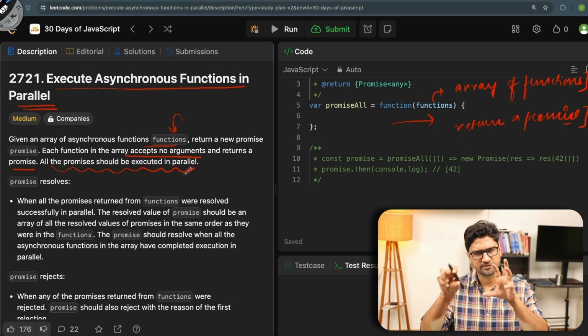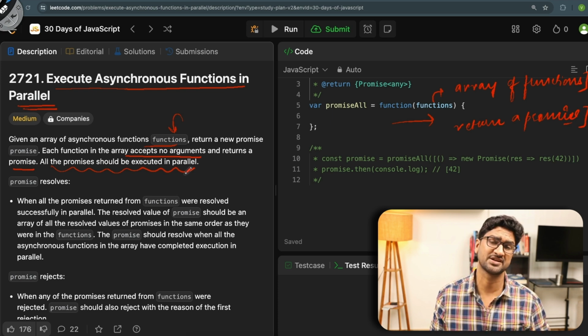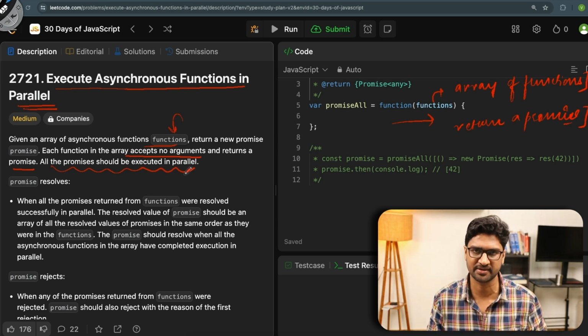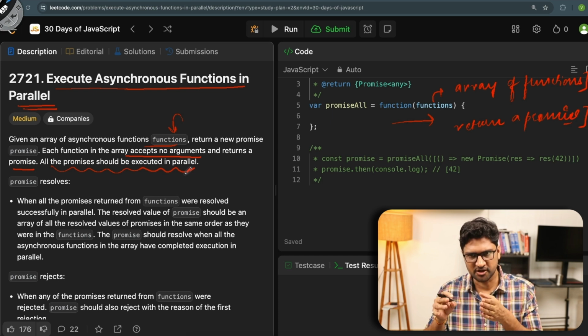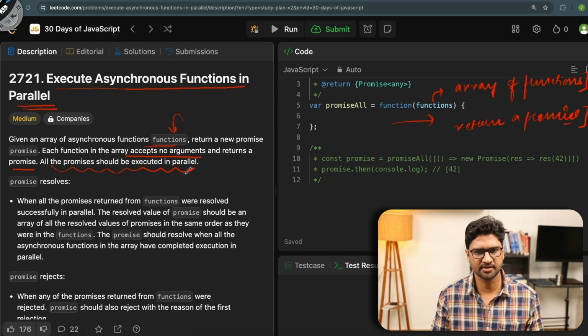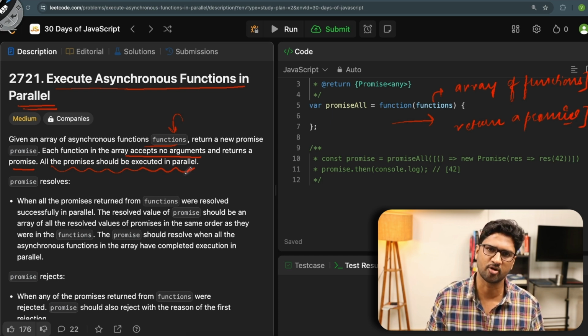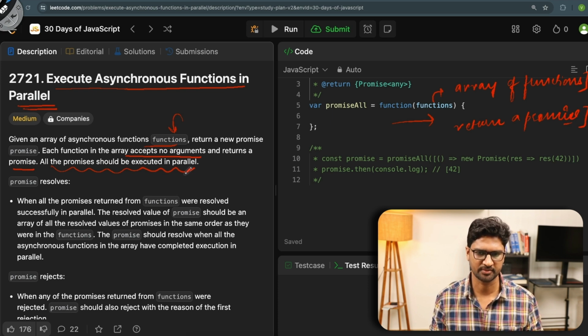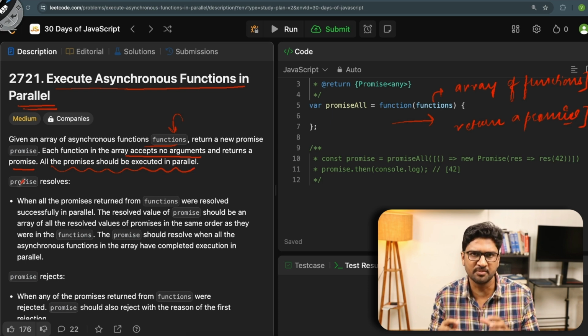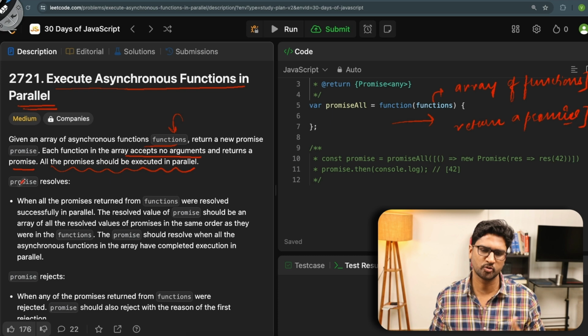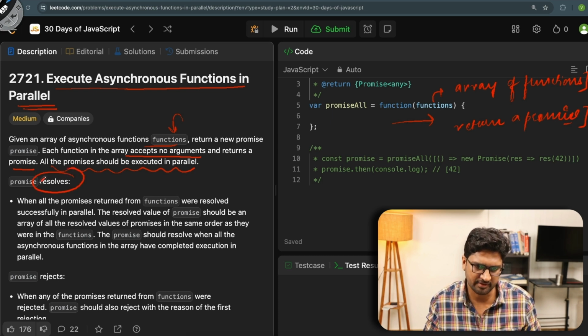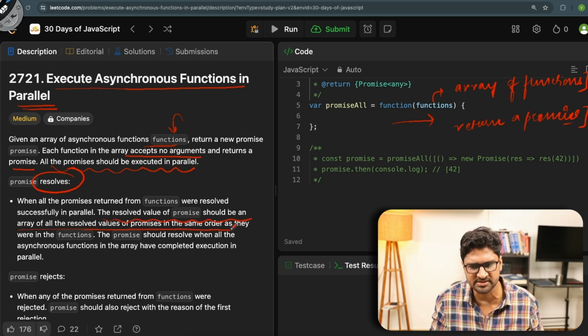It says that the input is an array of functions. None of the functions has any argument that they expect, and each of these functions returns a promise, and all these promises have to be executed in parallel. Now, with a promise there could be two things. One is the resolve, the other could be the reject. So, promise resolves when all the promises returned from the functions were resolved successfully in parallel. The resolved value of the promise should be an array of all the resolved values of the promises, in the same order as they were in the functions.